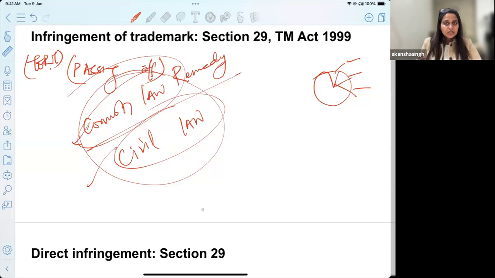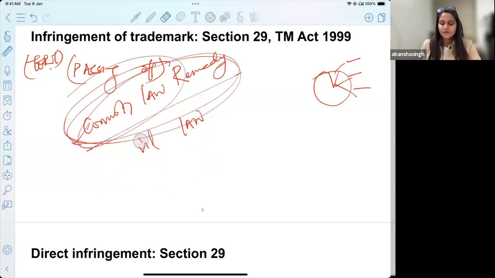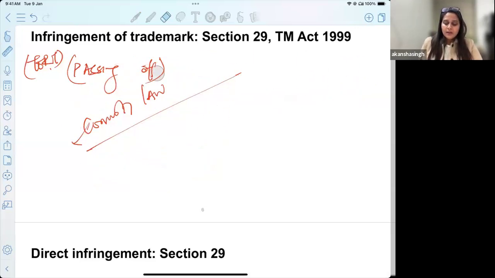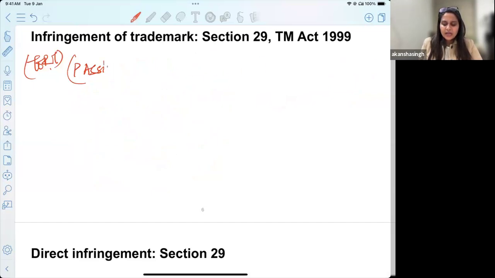So these are certain things that we'll be discussing in our class. But if you are not joining the class, you must know it as a law student or as a judiciary aspirant. This is a particular remedy that we have recognized by way of common law. So passing off is not something that we have just now started recognizing, or because it is present in the statute we are recognizing it. It is a common law remedy, and we accordingly allow the same with respect to unregistered trademark.